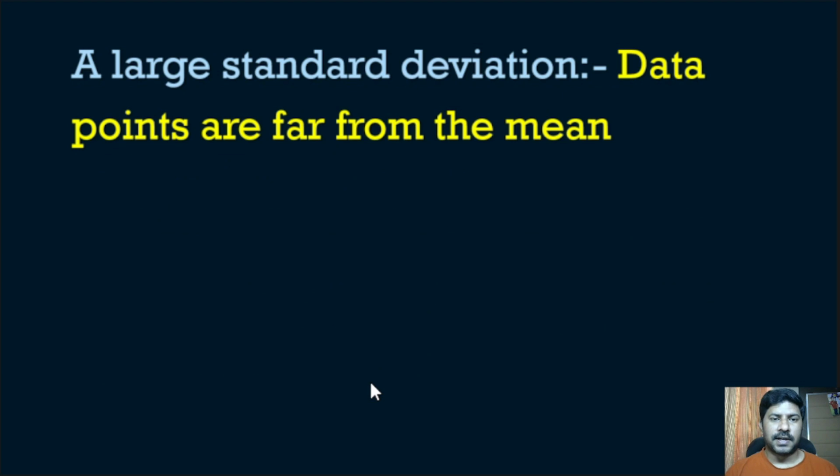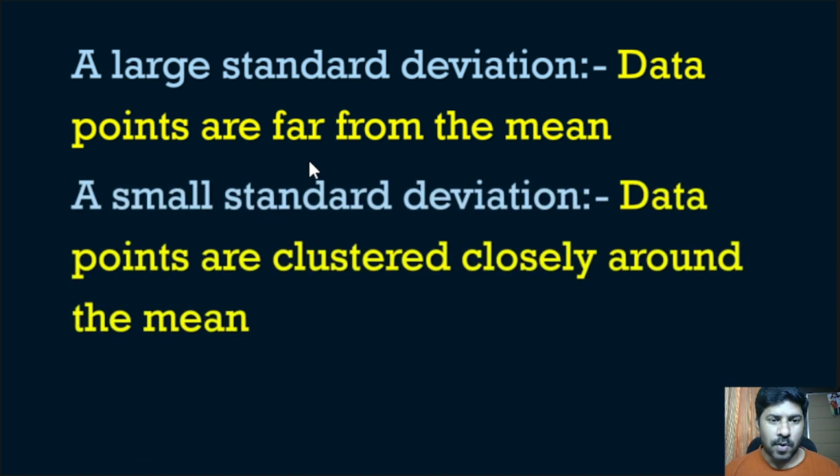Now we will see the importance of standard deviation. A large standard deviation represents that data points are far from the mean. If the central mean value is there, a large standard deviation means the data is away from the mean. At the same time, a small standard deviation represents that data points are clustered closely around the mean, so they will be near the mean value.